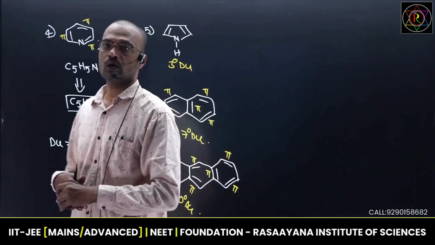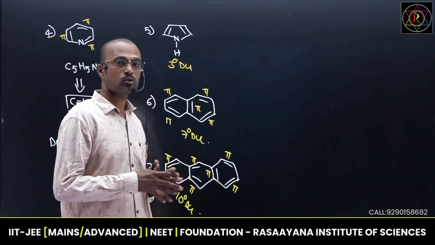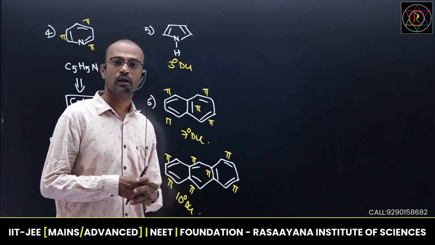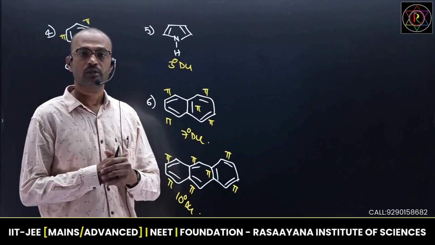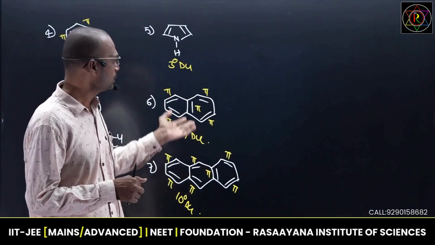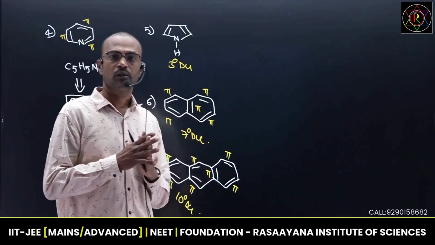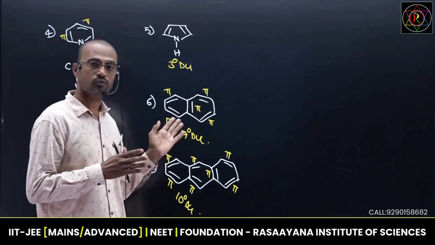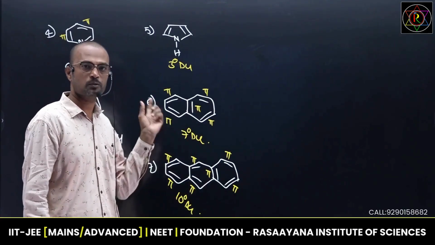So that is about the concept of degree of unsaturation and ring rule. These concepts are most helpful for hydrocarbons as well as their derivatives, especially for IIT Advanced examination as well as Mains examination. It is one of the most important formulas and important aspects to determine the structures of organic molecules, and we can also confirm the isomers with respect to that molecule.